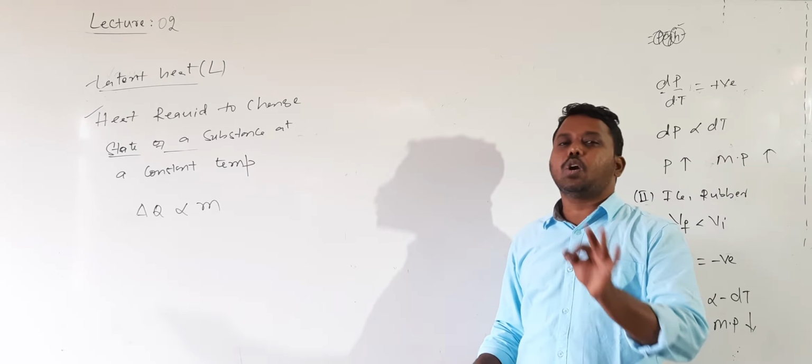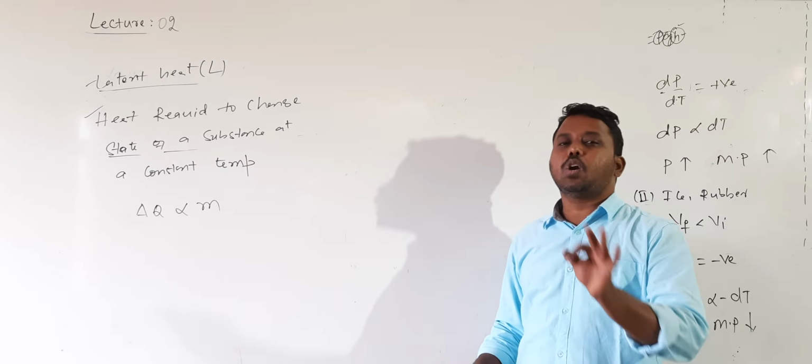What is the name of L? L is called latent heat capacity, or simply latent heat. It is not "latest" heat; it is latent, the older word. So that's why it is latent heat.